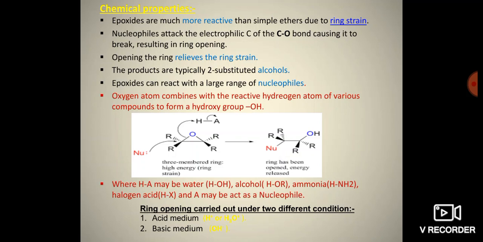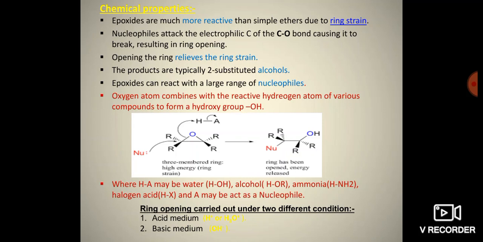So the second point: nucleophilic attack on the electrophilic carbon of the C-O bond causes it to break, resulting in ring opening. So we use nucleophiles to attack the electrophilic carbon, and ring opening takes place. Third point, opening the ring relieves the ring strain. So after bond breaking or opening the ring, it relieves the strain. Fourth point, the products are typically 2-substituted alcohols. So almost all the products obtained are alcohols.